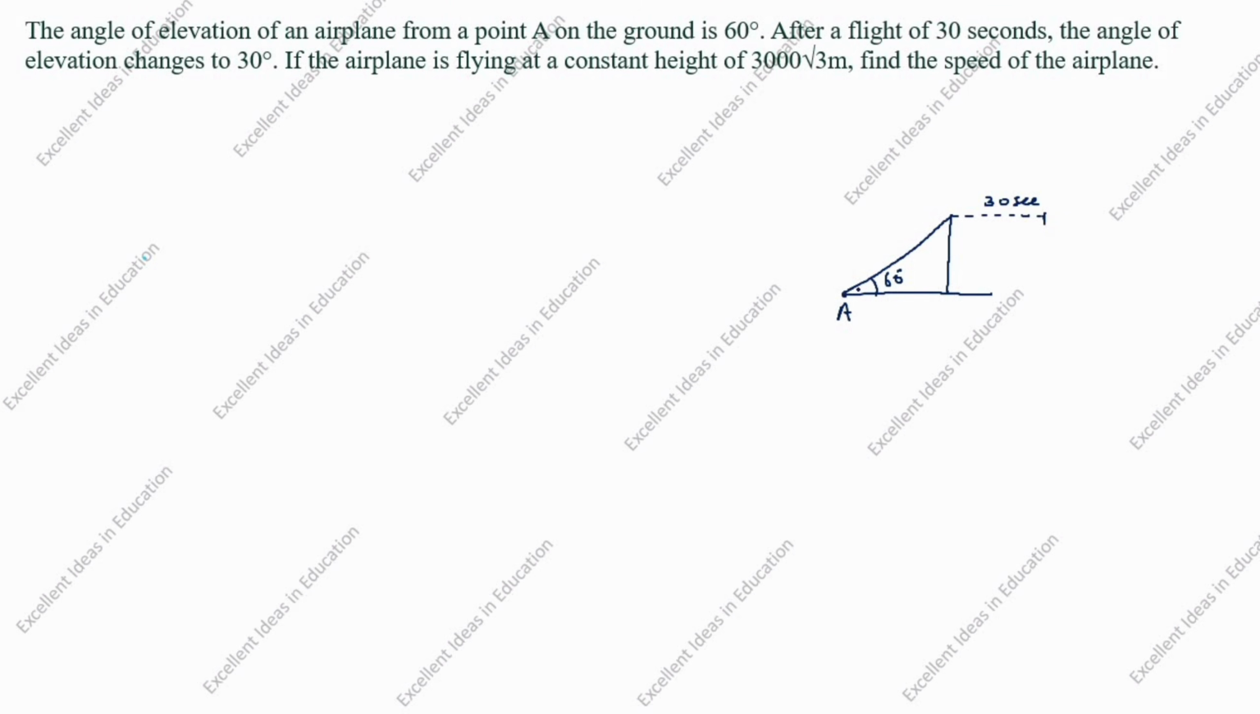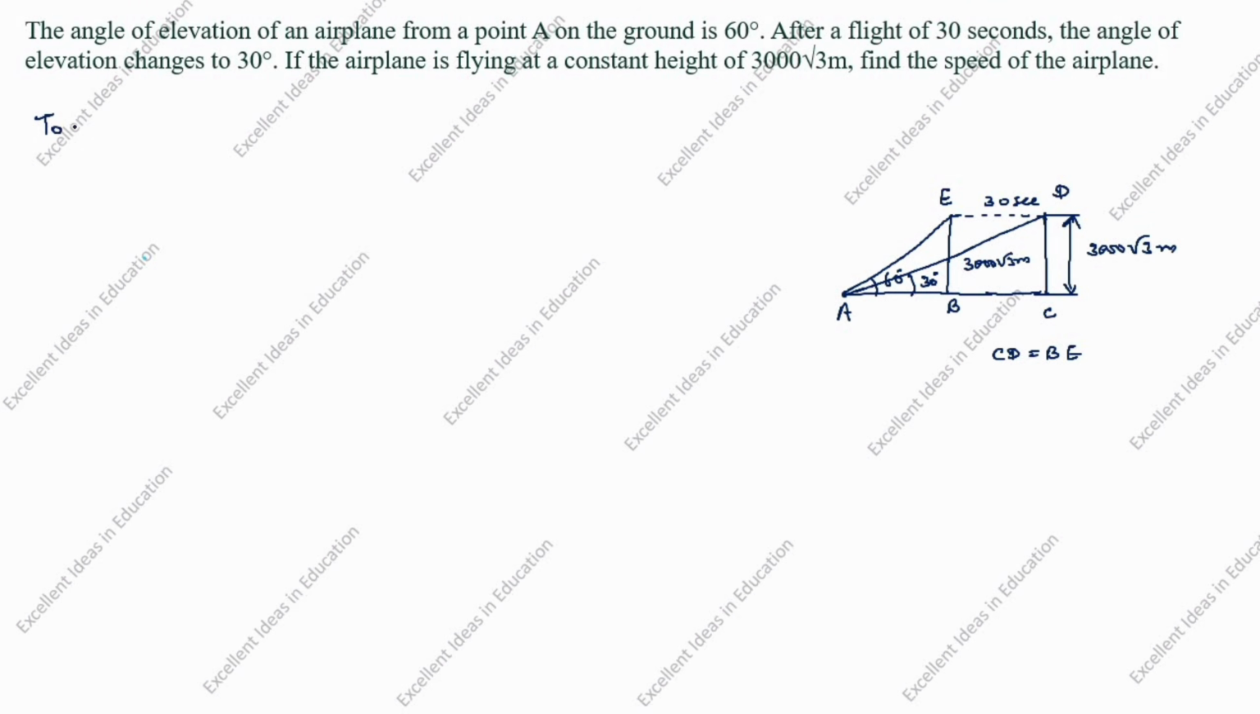So the angle of elevation changes to 30 degree. So this angle is 30 degree. So this height is given as 3000 root 3 meter. This height also 3000 root 3 meter. B, C, D, E. CD is equal to BE.